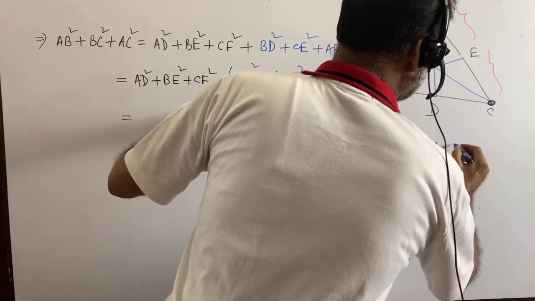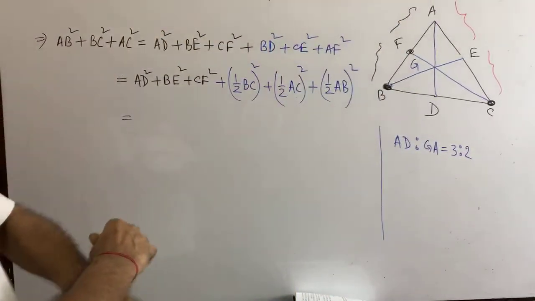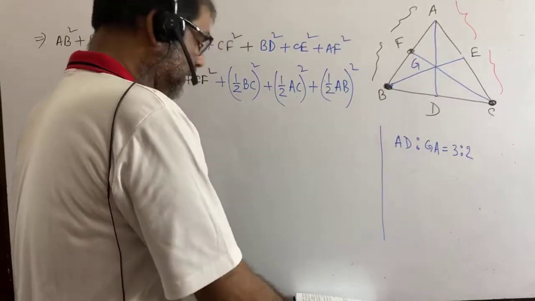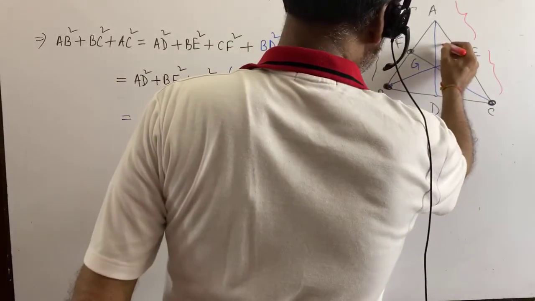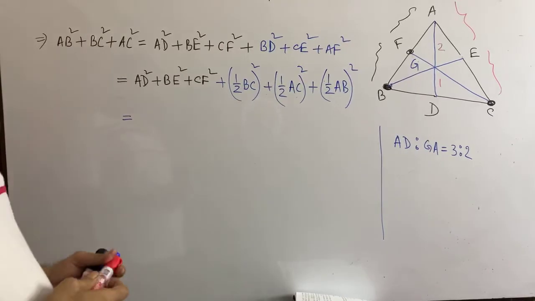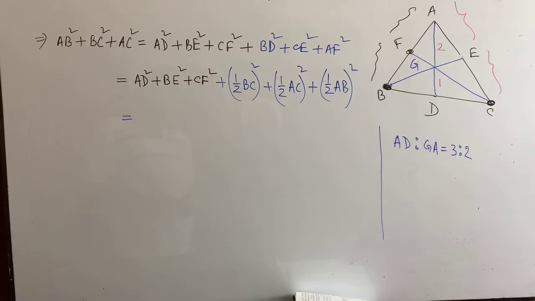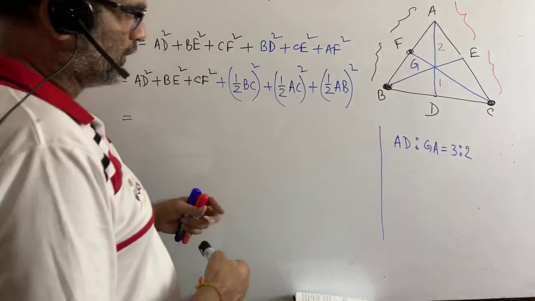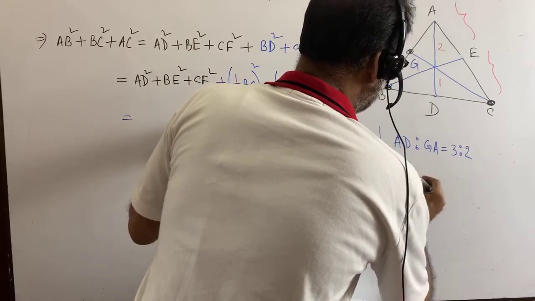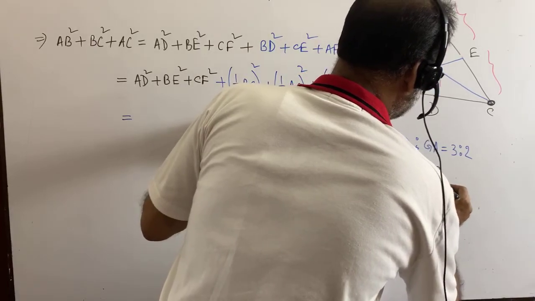I told you in the previous math, 3 is to 2. Am I right? AD is to GA equals to what? 3 is to 2. I told you today at the very beginning that it is 2 and it is 1. So AD is 2 plus 1 equals to 3, right? And we see GA is equal to 2. That means we can write here AD by GA is equal to 3 by 2.